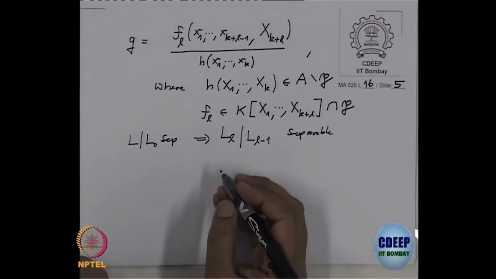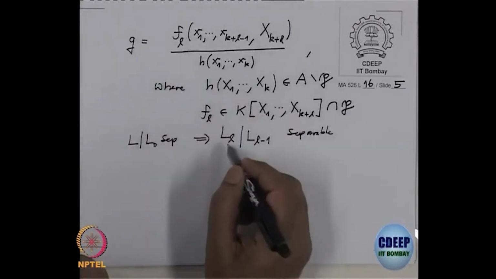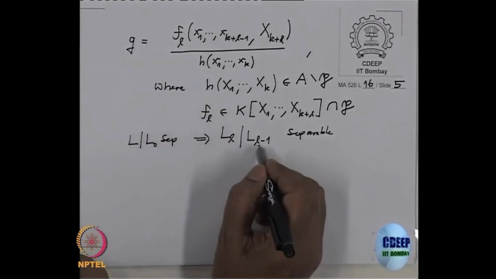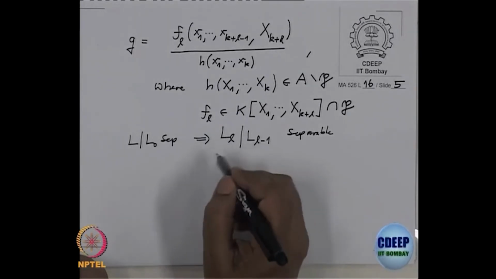Okay, that means that for the irreducible polynomial of any element over this field, the derivative will not be 0, the root will not be repeated.